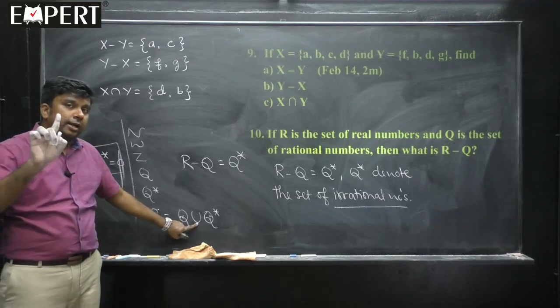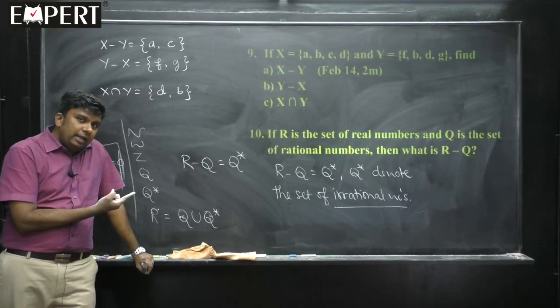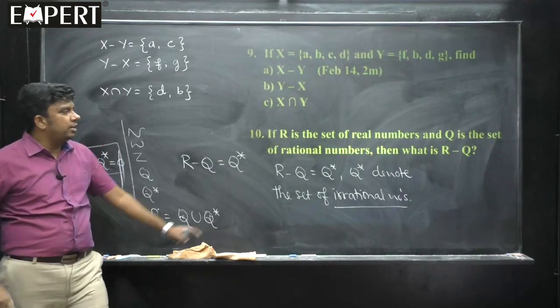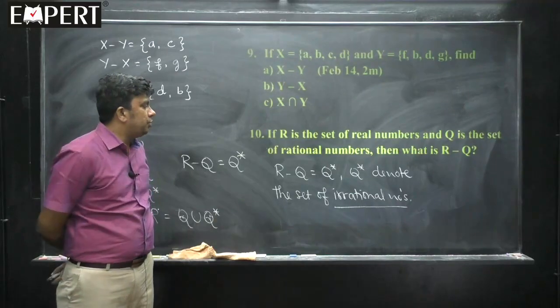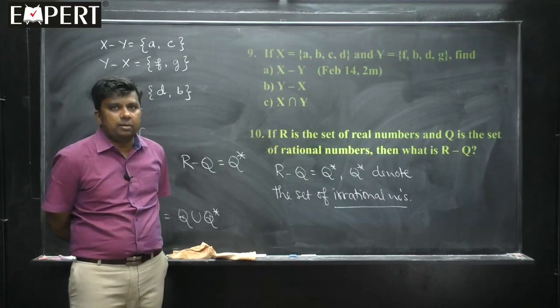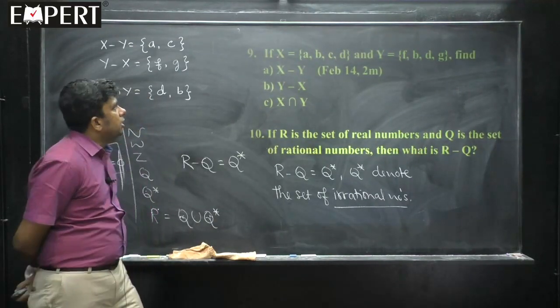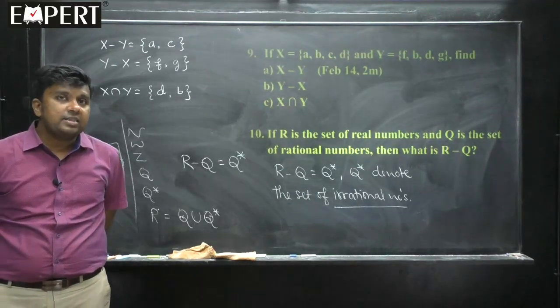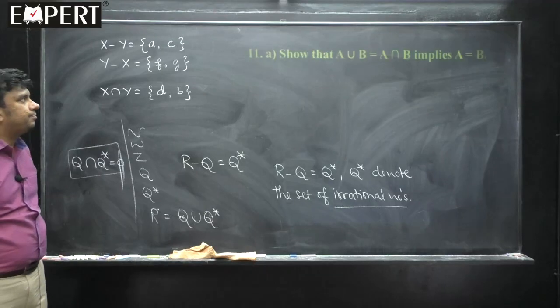I told you at that time that I would explain this a little later, once the operations on sets are defined. So that is what I have done, students. It is already done. R minus Q is the set of irrational numbers. So this is about the third operation called difference as well as symmetric difference.